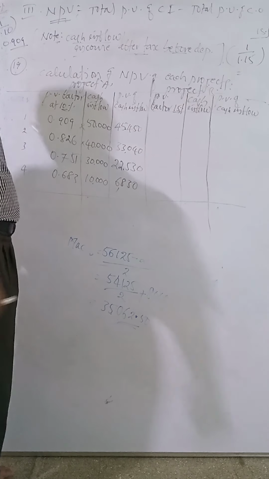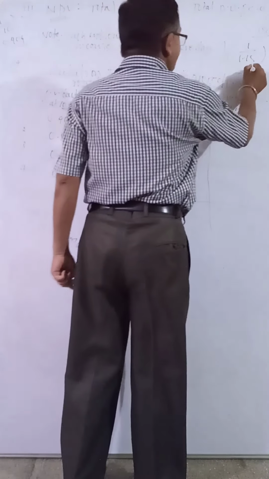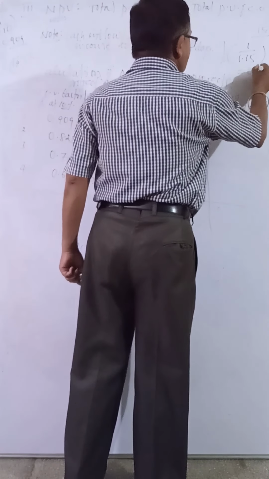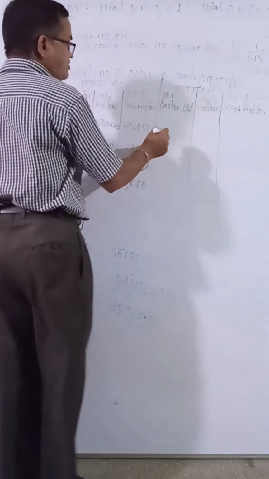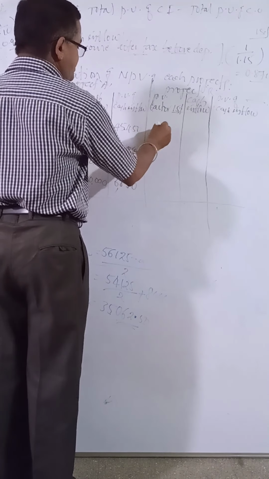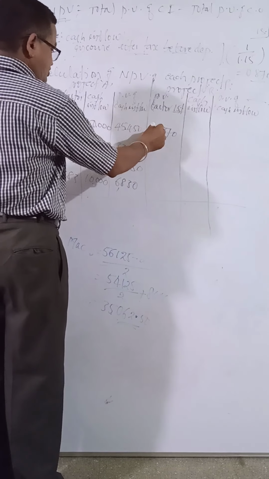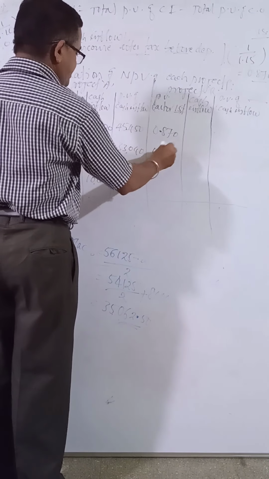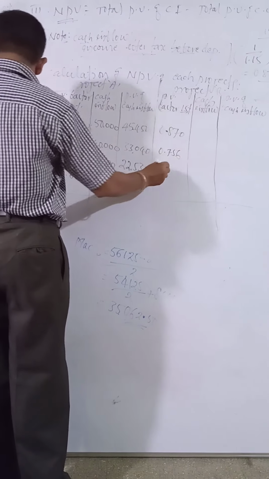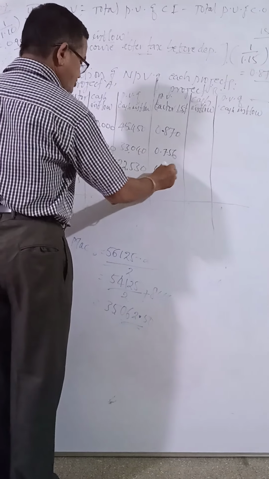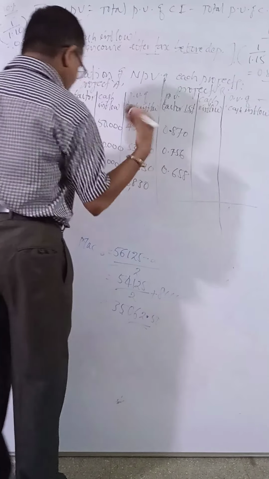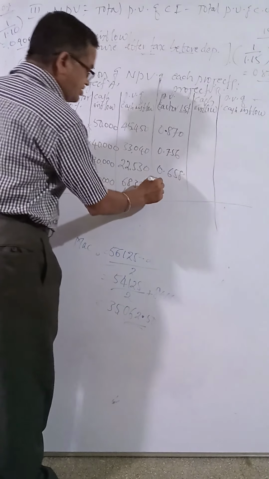You will get these discount factors: 0.870 for the first year, then 0.756, 0.658, and 0.572.